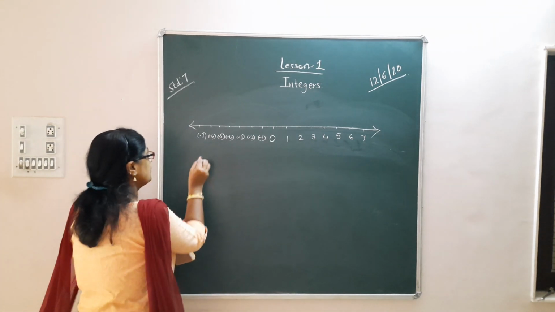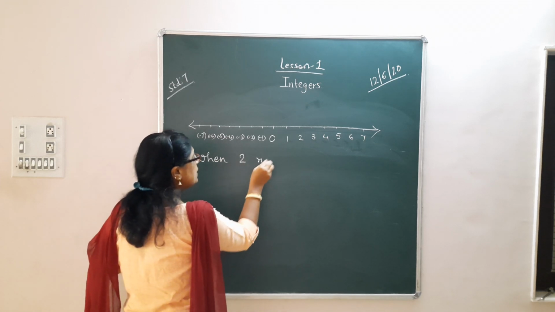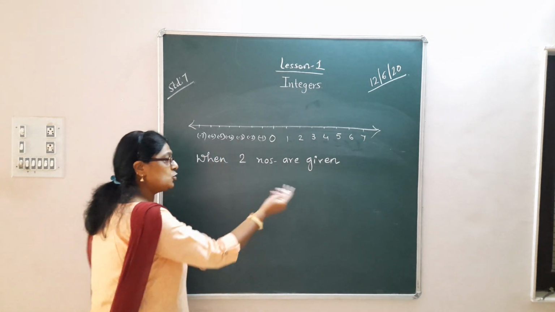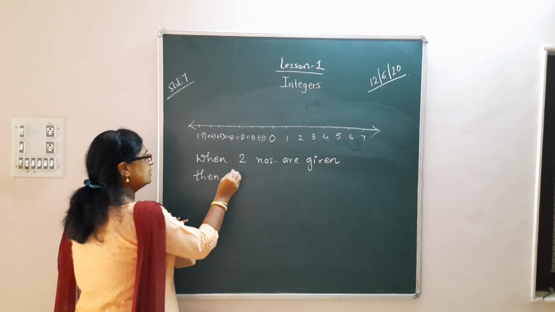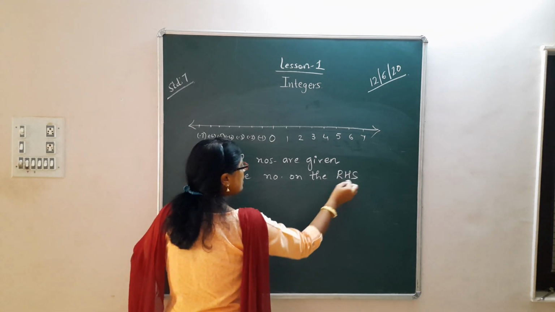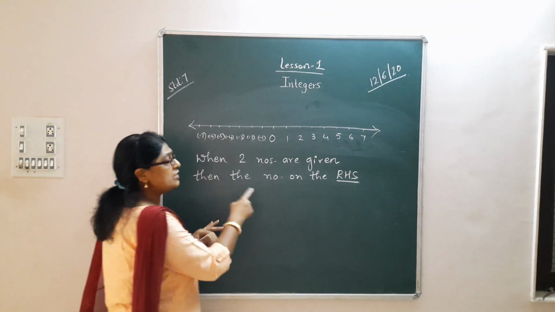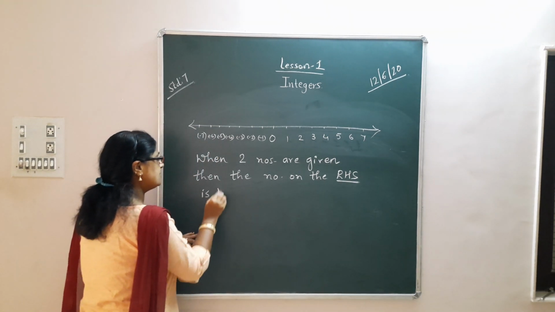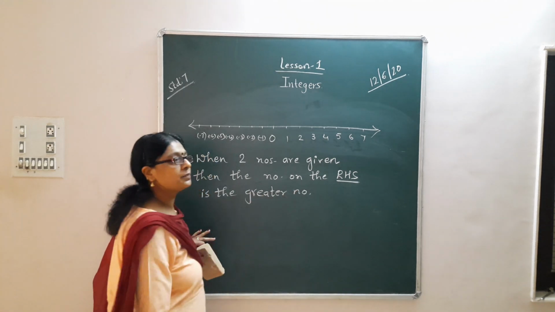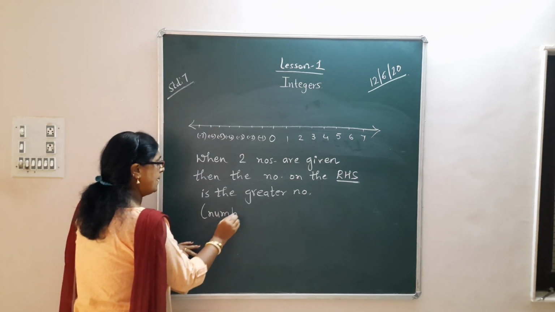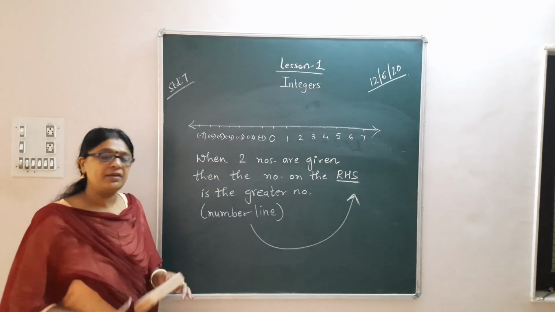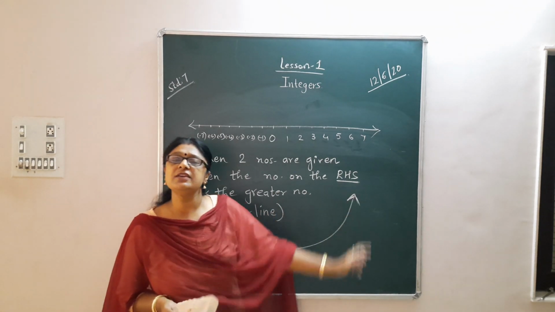Just remember, when any two numbers are given, the number on the RHS, the right hand side, is the greater number in a number line. So on a number line you have to see which is on the right hand side.